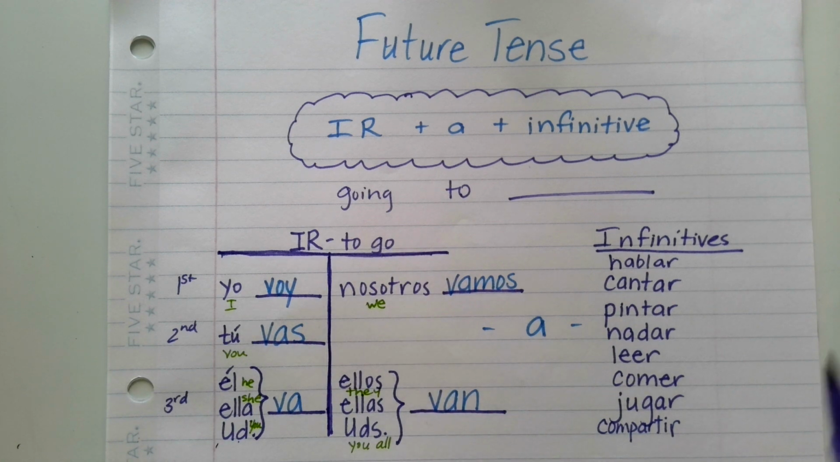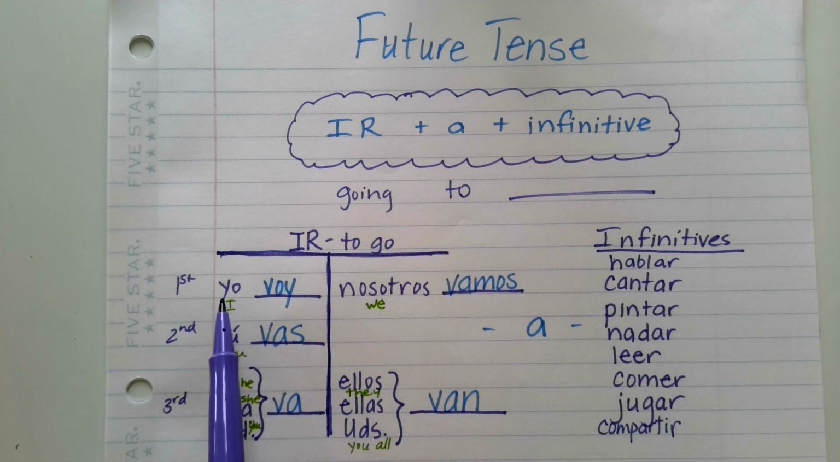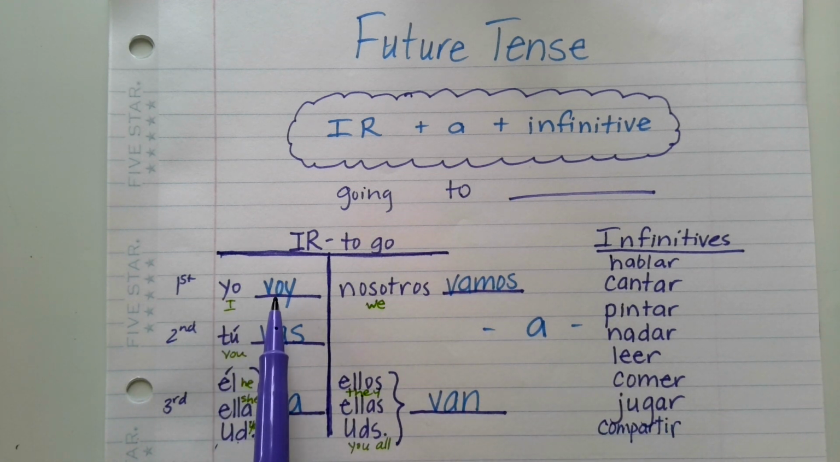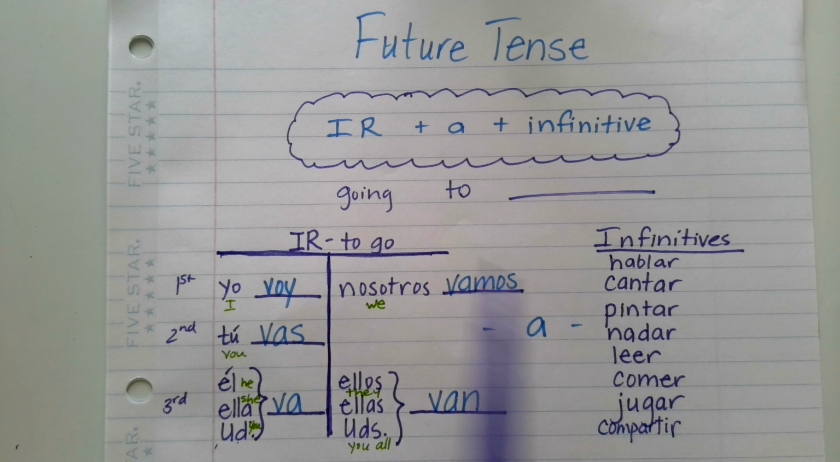So if I wanted to say I am going to sing, this is how you talk about the future tense. You would say yo voy a cantar. Voy a cantar. You don't always have to put the yo with it because voy implies that I am doing the action. Now, if we wanted to say you are going to swim, we'd say tú vas a nadar. Or he is going to eat: él va a comer. Va a comer. See how this formula works?